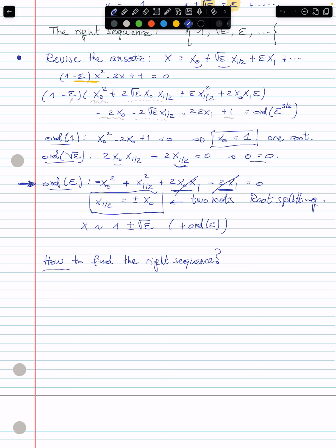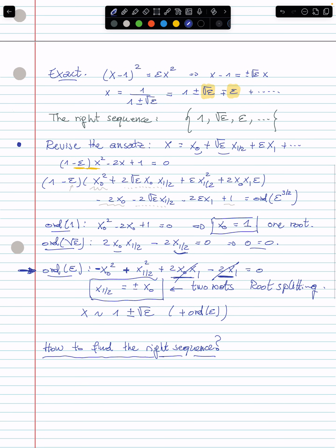And so to do this, there are different techniques which are not necessarily obvious. And this is why usually I would recommend you to try an ansatz. And if the ansatz works, then use it and you're fine, right? If the balance is great, you find what is called the distinguished limit, and you have the right balance between the different terms, and you can keep working with that.